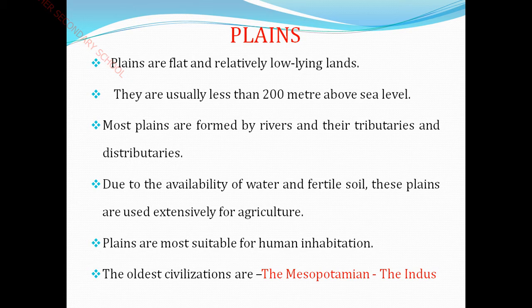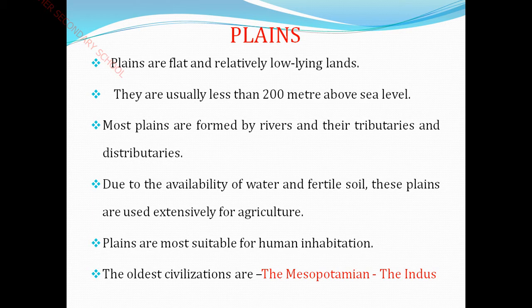Plains are flat and relatively low-lying lands. They are usually less than how many meters? 200 meters above sea level, and most of the plains are formed along the sides of rivers and their tributaries. So they are called plains.